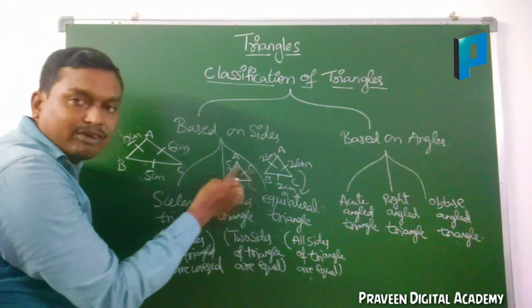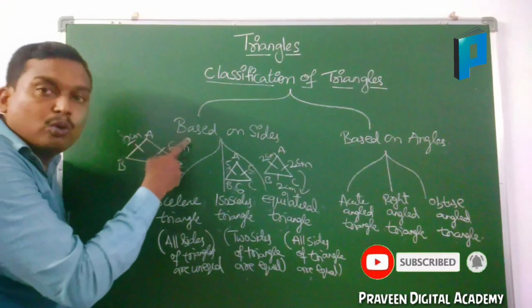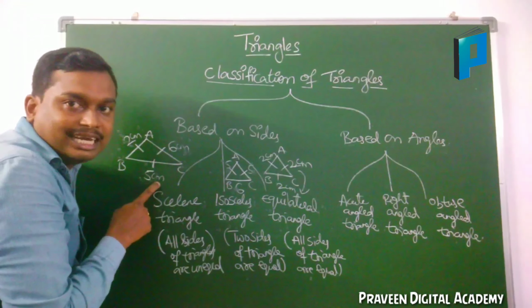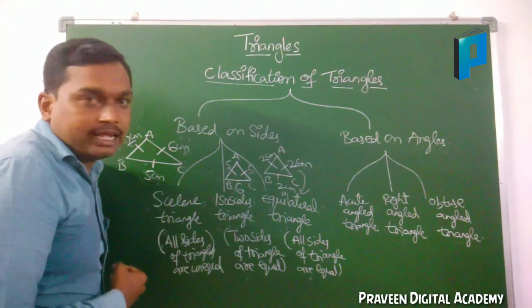If two sides of a triangle are equal, that is called an isosceles triangle. If no side is equal and all are having different sides, then such type of triangle is called a scalene triangle.